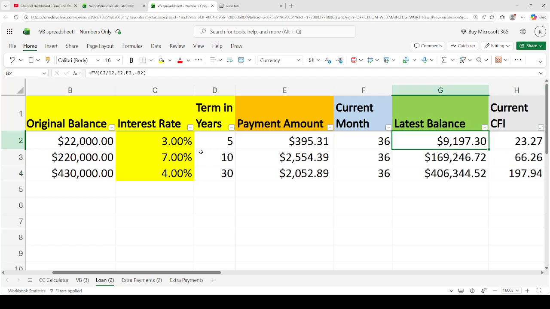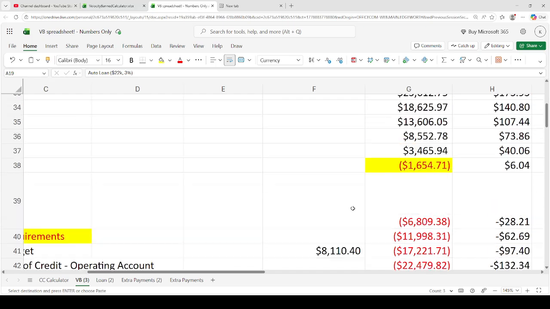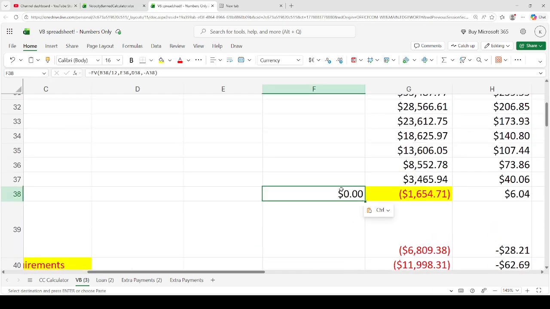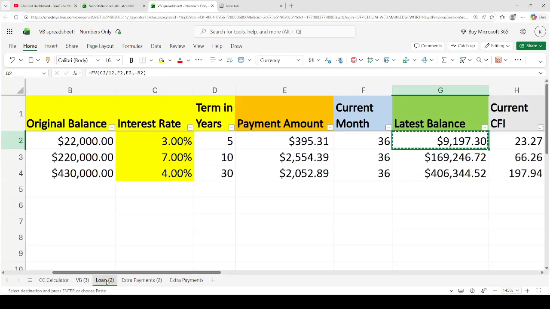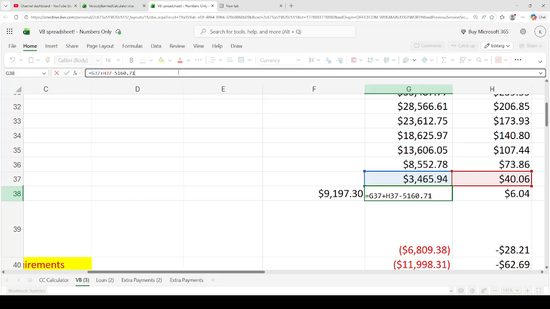So interest rate does matter. I mean, it does indirectly, especially with amortized loans, it's an indirect correlation to the payment. With credit cards, it's a direct correlation because the interest is always going to be a percentage of the payment, is always going to be a percentage of the balance. But with amortized fixed loans, it's not.